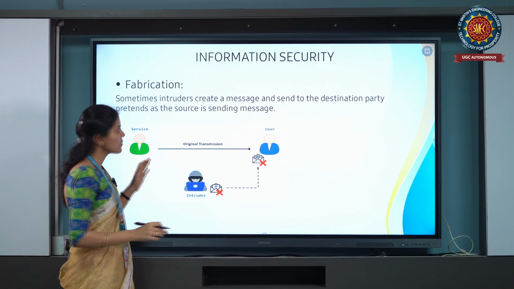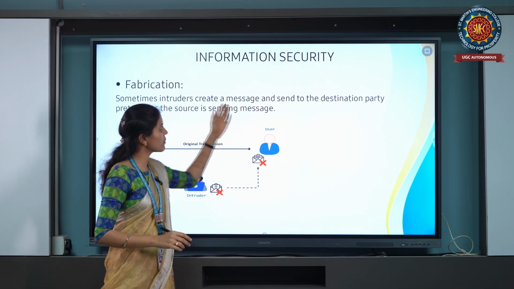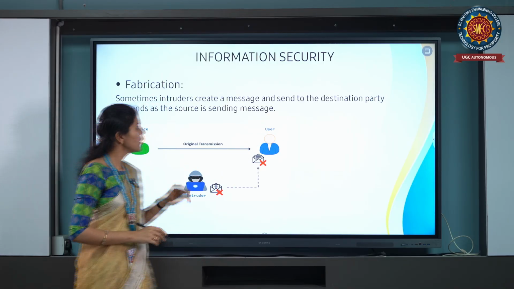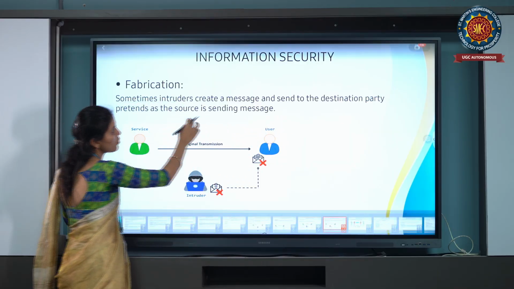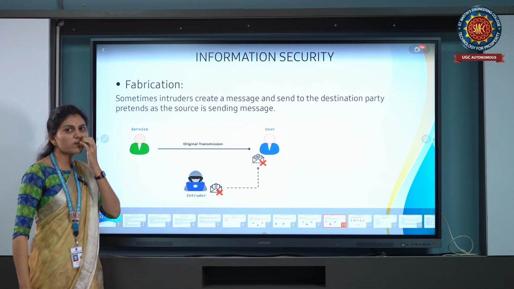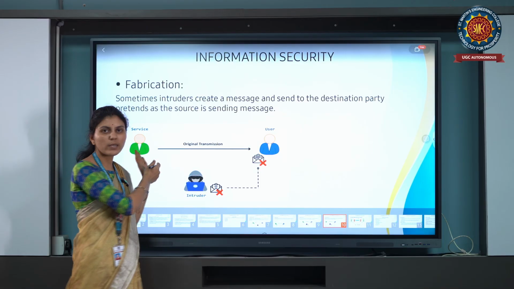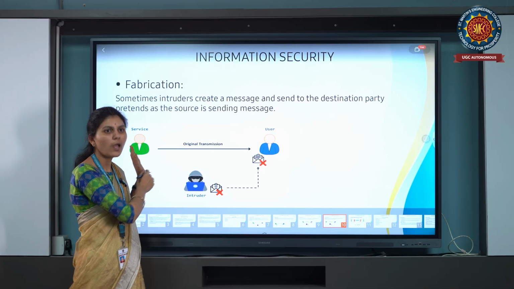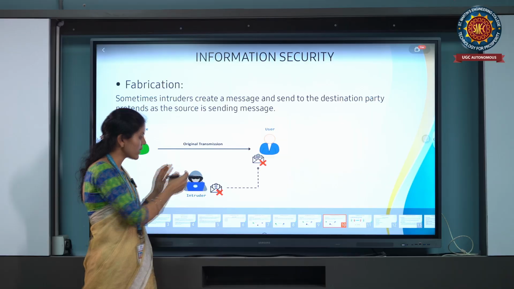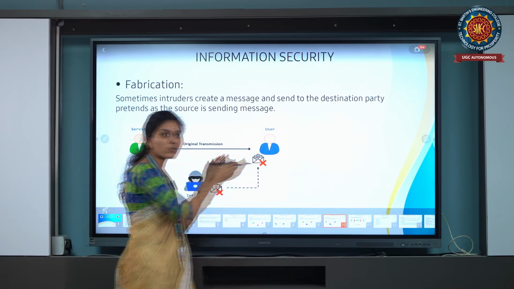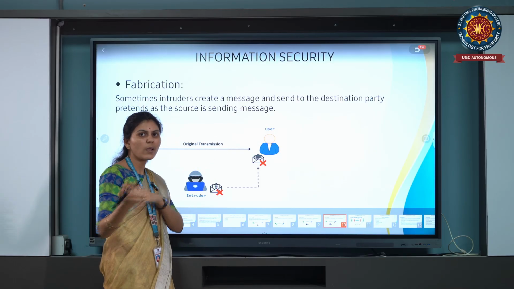Then next, fabrication. Fabrication is when sometimes intruders create a message and send it to the destination party. It pretends that the source is sending the message. The sender is not involved here, but the intruder is involved as a sender. Whatever information the receiver receives seems to be coming from the sender.